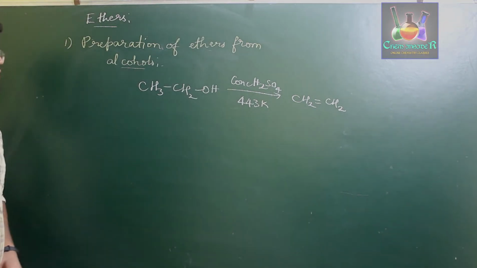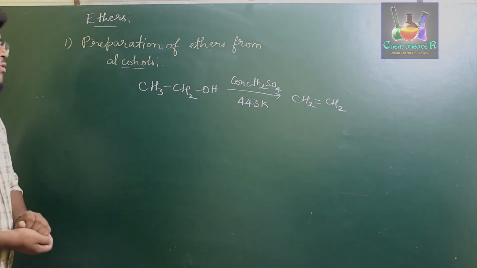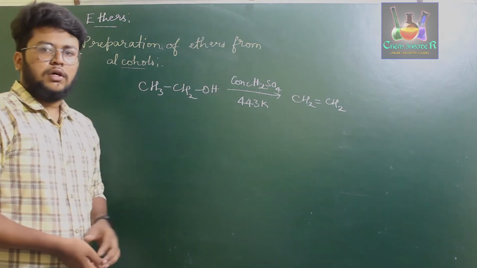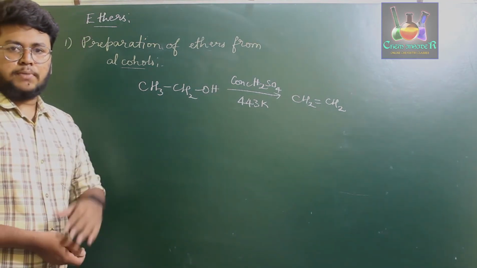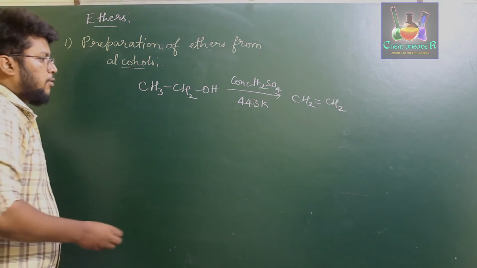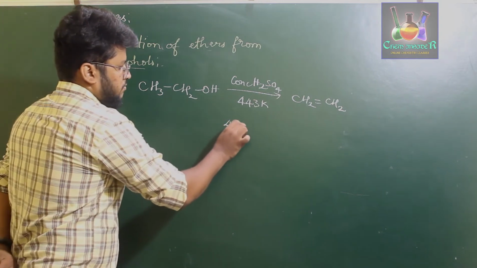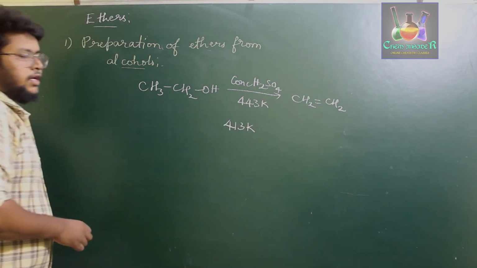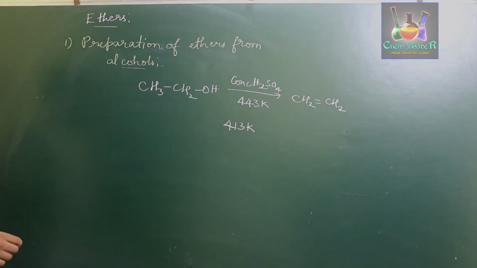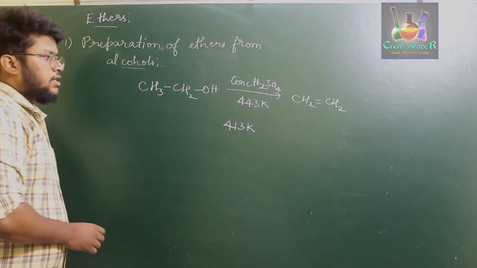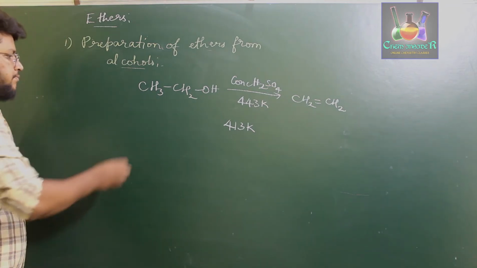But when you treat the same alcohol with concentrated H2SO4 at a slightly lower temperature, about 413 Kelvin, they give us ethers.